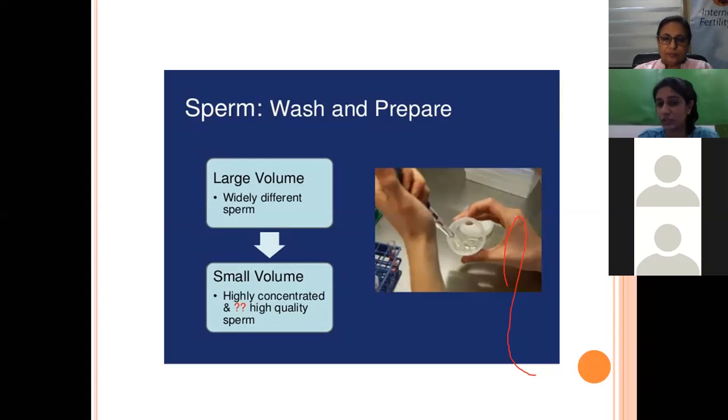Whether it is conventional IVF, most of the clinicians might know which sperm preparation techniques are used. So by analyzing the semen sample, one will have to